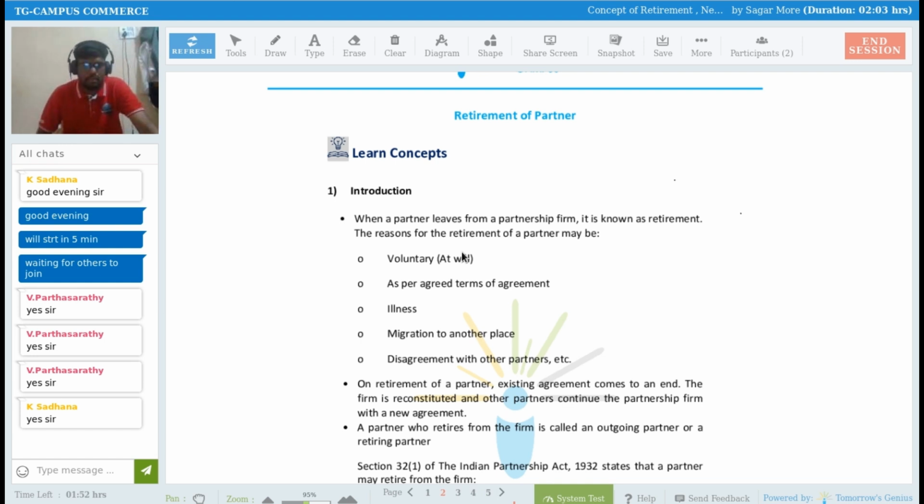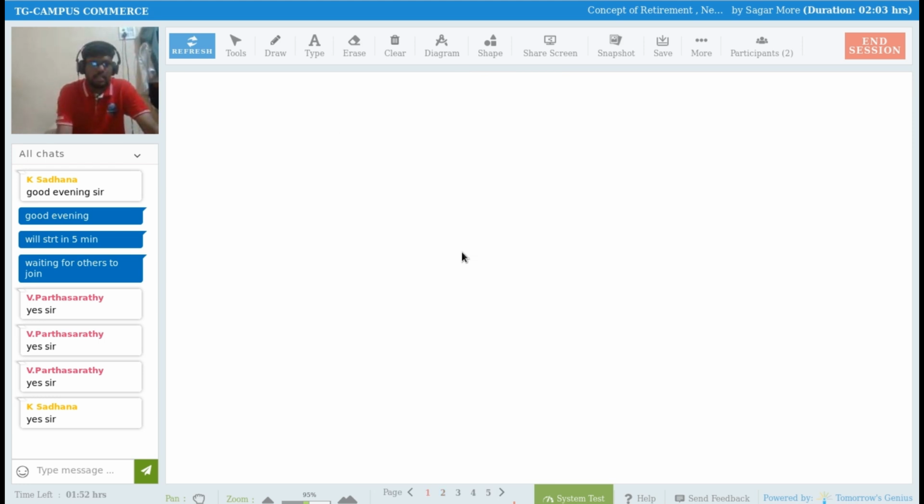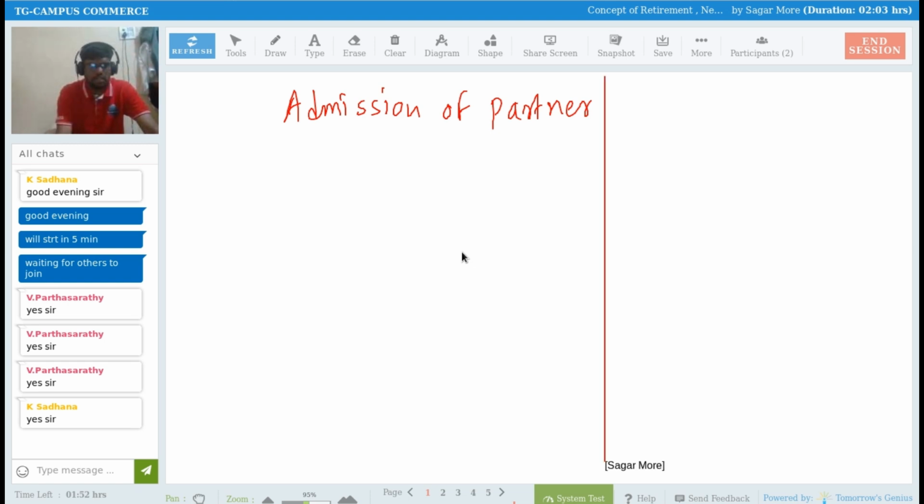Today we are going to start with the new chapter called retirement of a partner, right? In case of retirement of a partner, the concepts that we studied in admission of a partner are somewhat similar to retirement of a partner as well. If you remember, in admission of a partner, I'm writing down here what we did in admission of a partner and what we are supposed to do now in retirement of a partner.